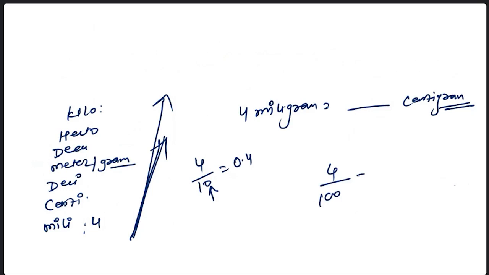4 upon 100 is what? 0.04. Tell me 4 upon 1000. 0.004. Why 004? Because this is 30, so we have to put the decimal after 3 digits. We have only 1 digit, so I'm putting 2 more 0s and then I'm putting the decimal. Everybody getting it? Understood?